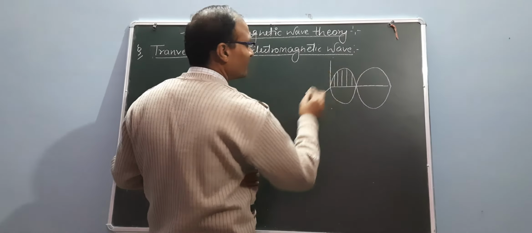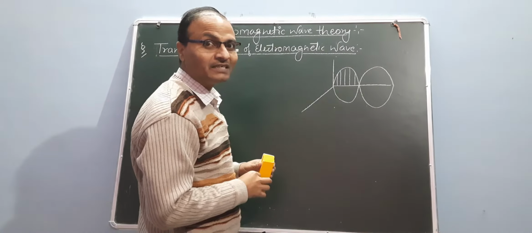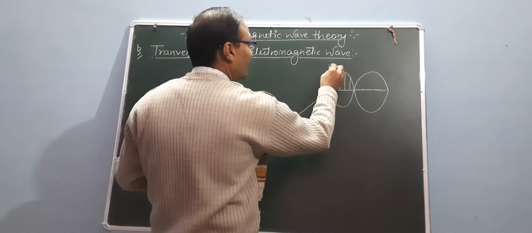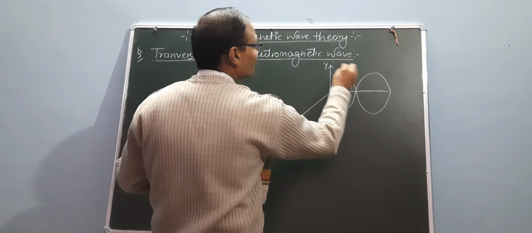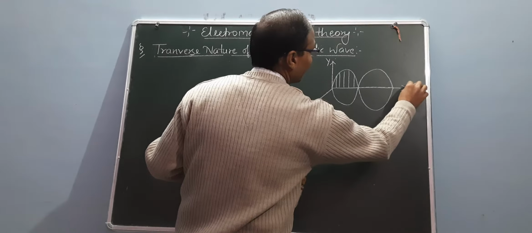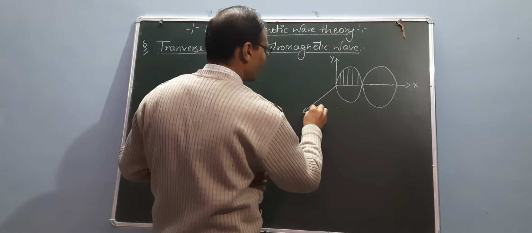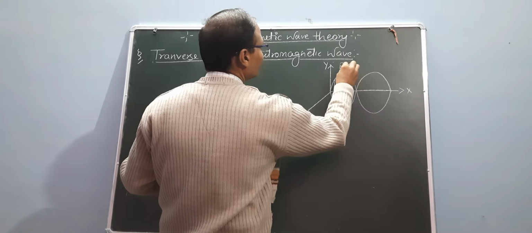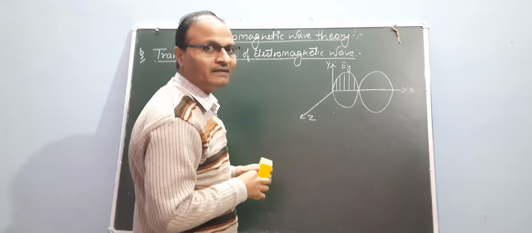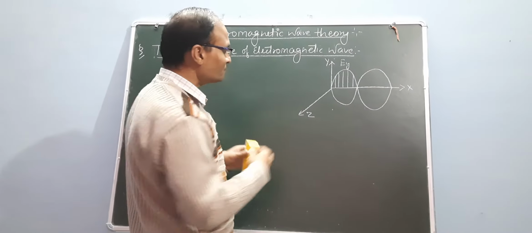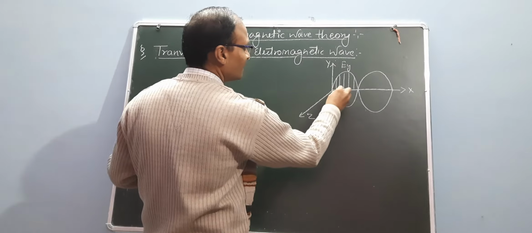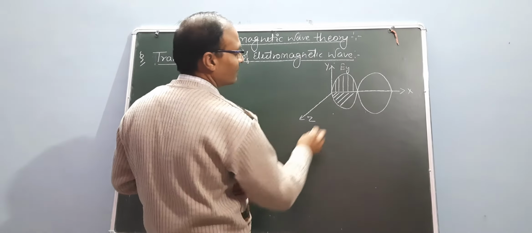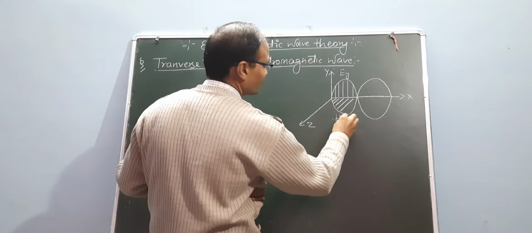This is the component of the electric field vector, which is defined in the y direction. This is y, this one is x, and this one is z. So the direction of the electric field is Ey, and Ey is perpendicular to Hz, which is the magnetic flux vector, Hz.